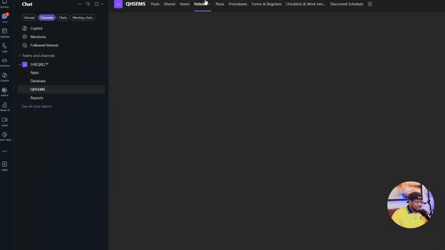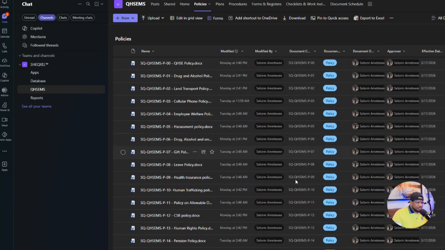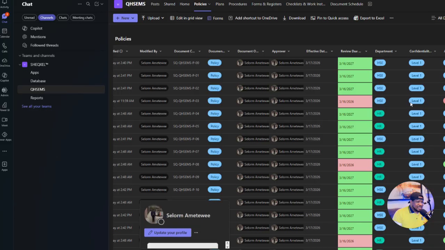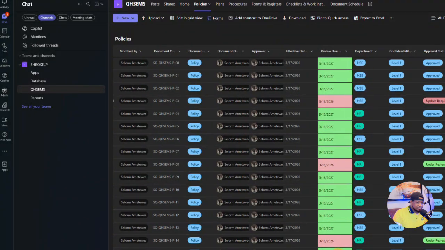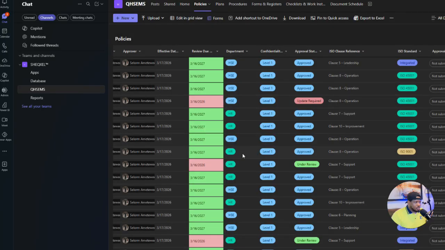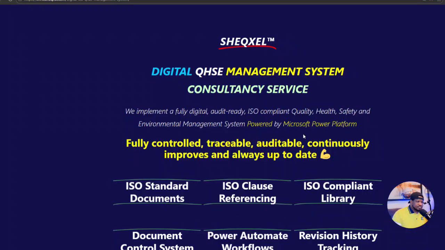The same structure as we see in SharePoint, we also have here, where you can tell the document name, date modified, modified by whom, document control number, document code, and the type of document, whether policy or procedure, whatever. We have everything here. And they can initiate a revision request. Once they come here, they can simply initiate a revision request and submit, and there's going to be a trail of this revision. So that's literally it. We are working towards digitizing the health and safety management system, and this is such a fantastic platform.